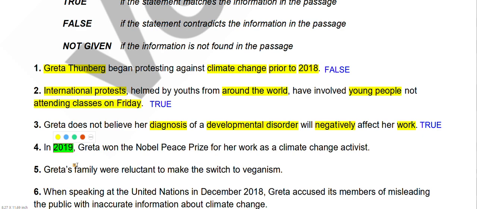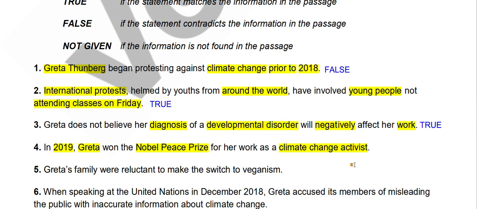In 2019, this is our keyword, Greta won the Nobel Peace Prize for her work as a climate change activist. The answer will be true when Greta in 2019 won the Nobel Peace Prize as a climate change activist. The answer will be false when she won the award but it was not in 2019, maybe in 2020, 21, 22, or even 2018, some other year.